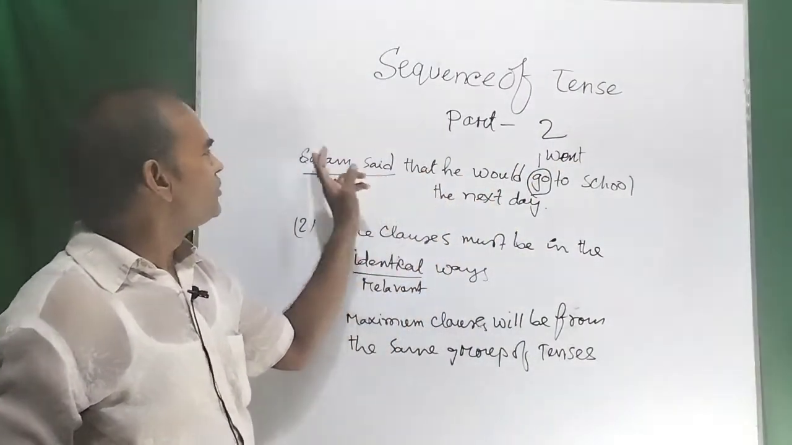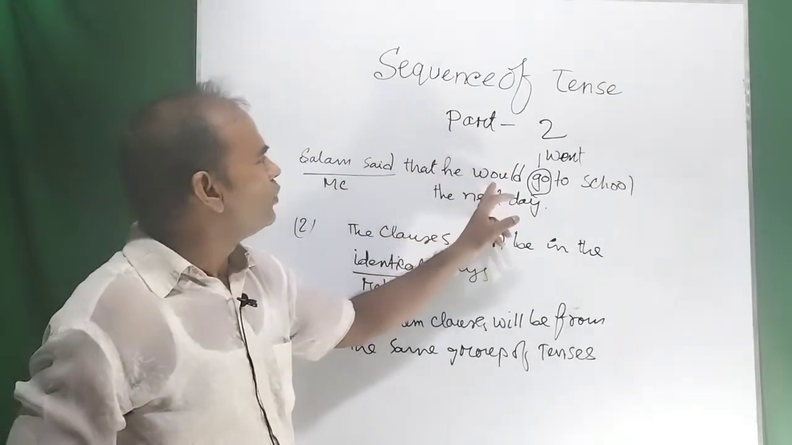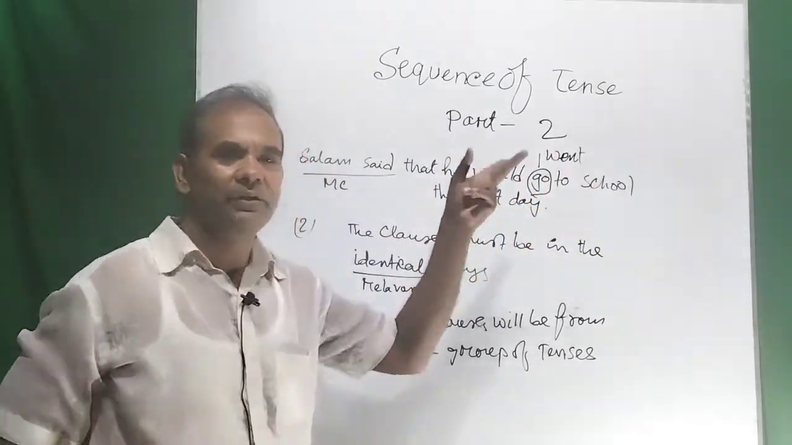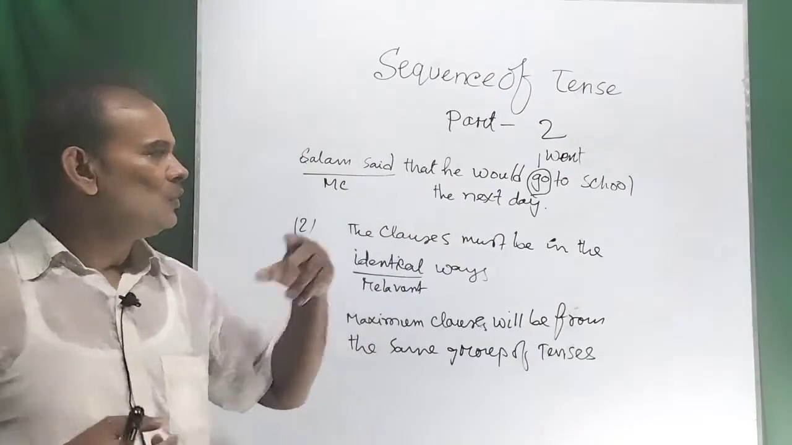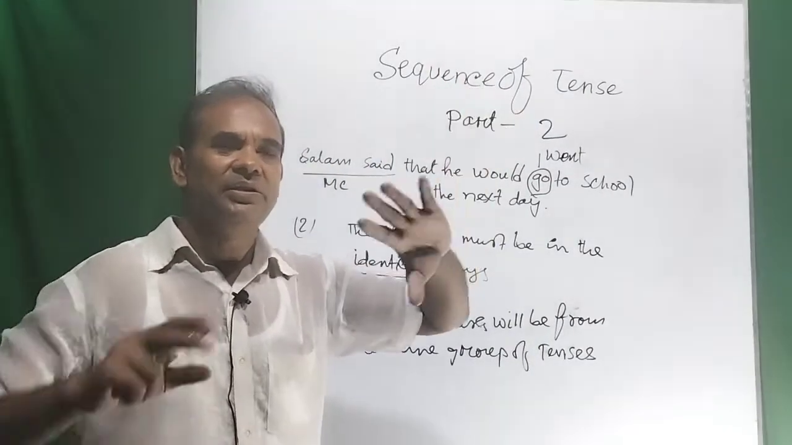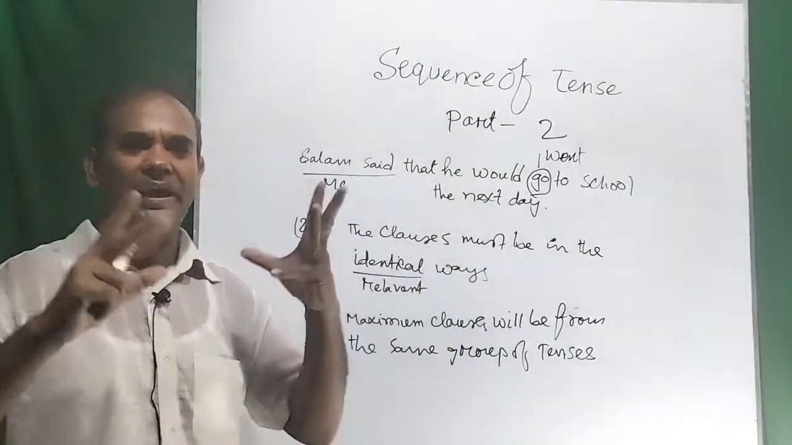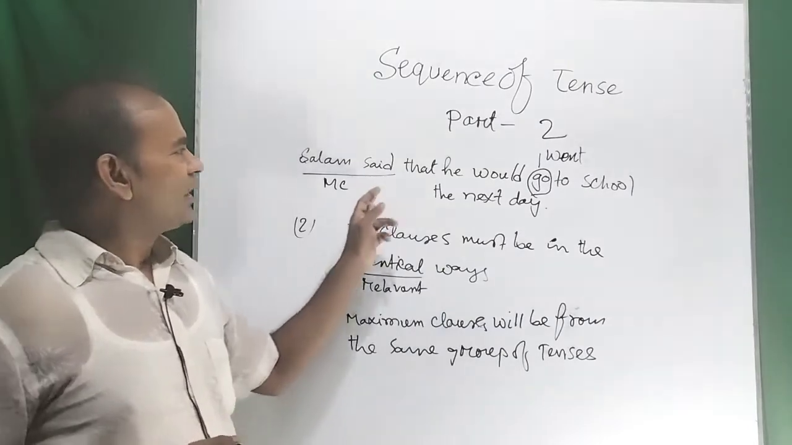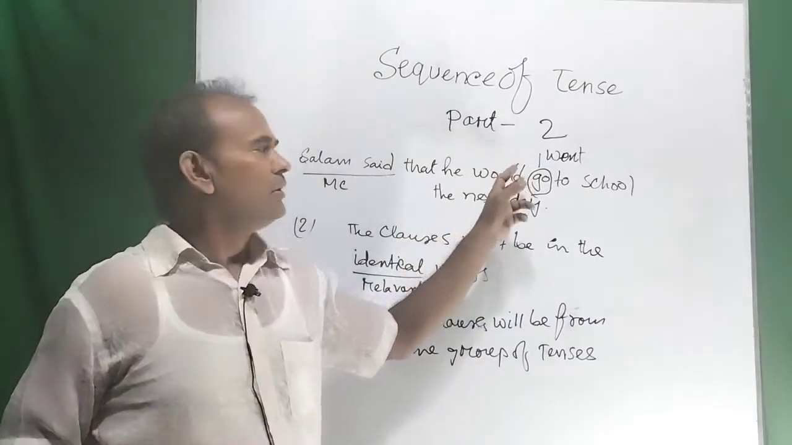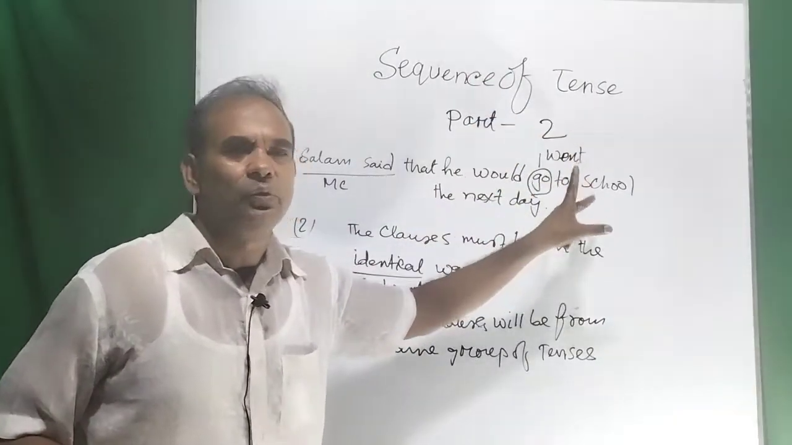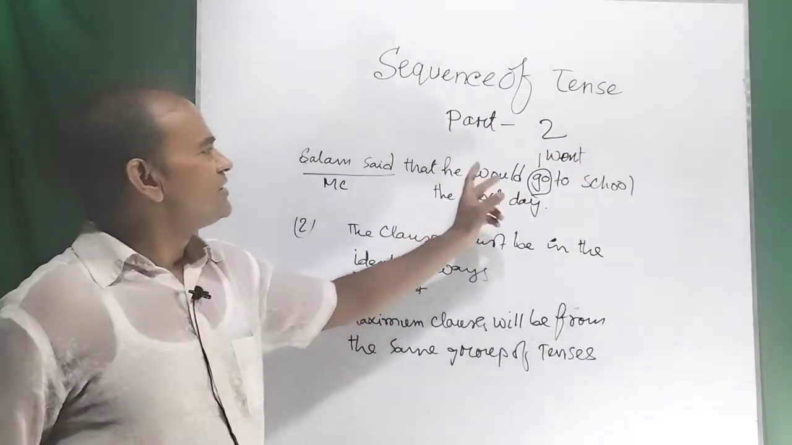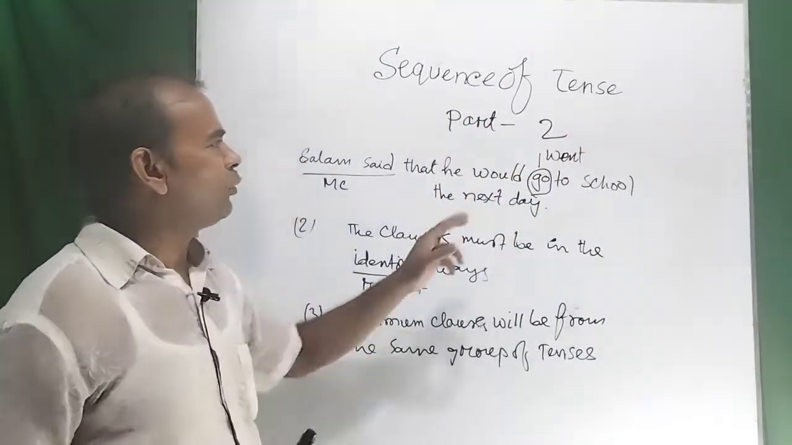That means people say, Salam said that he will went to school the next day. Will went to school the next day. Did you find this kind of use in English grammar? No, because there is no appropriate rule like this. So this is incorrect. You can't use went here.